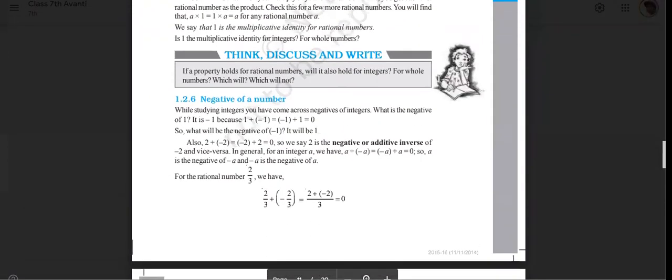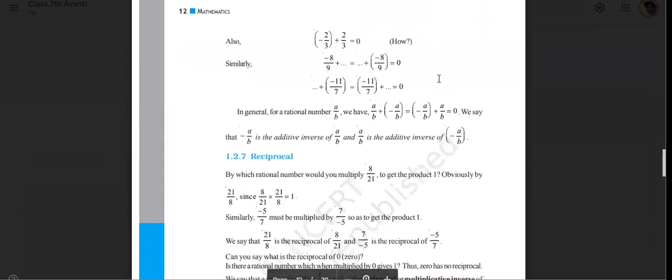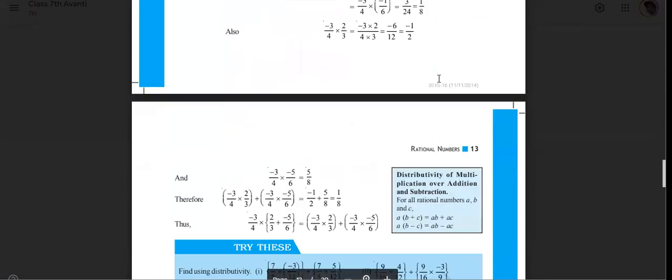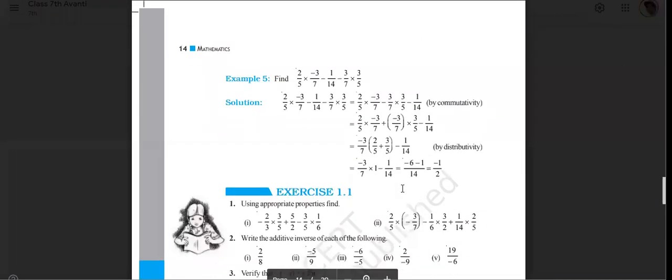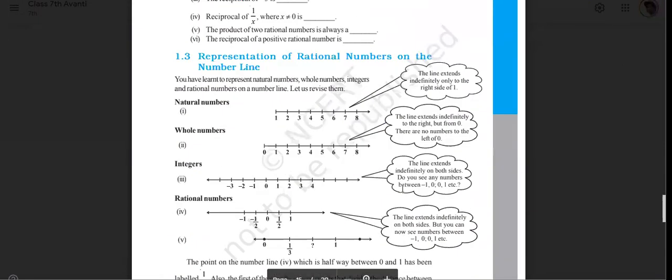Right? So rule of 0, rule of 1, negative numbers, reciprocal, we have already covered. So is there any doubt between these? Tell me, any doubt between these? If not, then we can progress to the next topic.